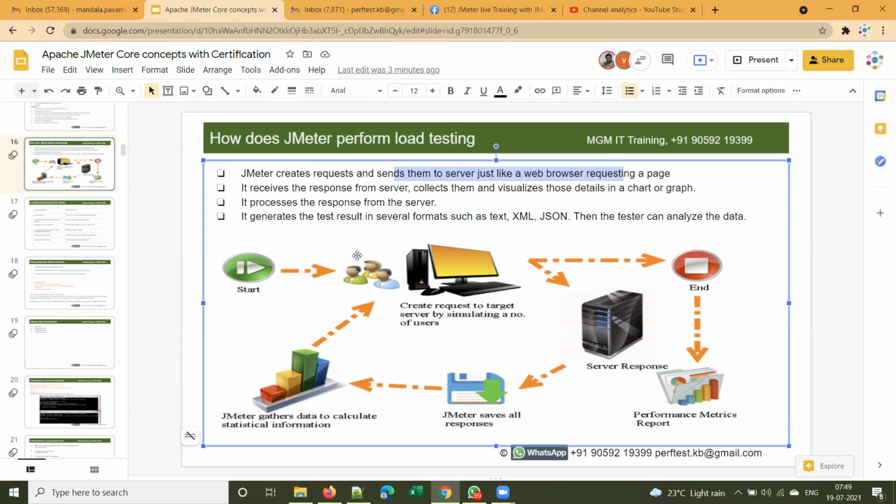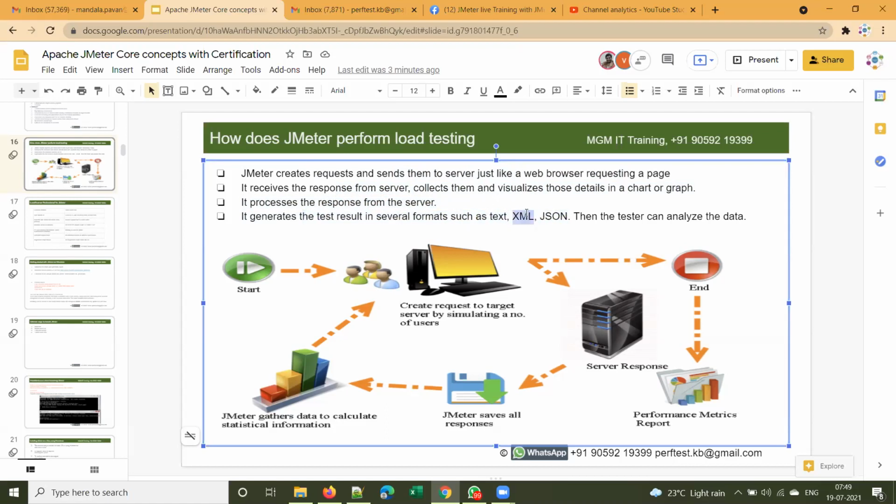Just like how a user accesses any application, it sends the request to the server, receives the response, collects it, and visualizes those details in a chart or a graph. Once it gets the response, it processes and collects that information, and generates the test results in several formats such as text, XML, or JSON.